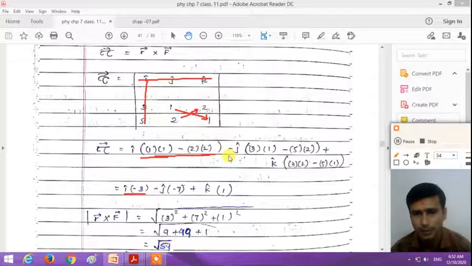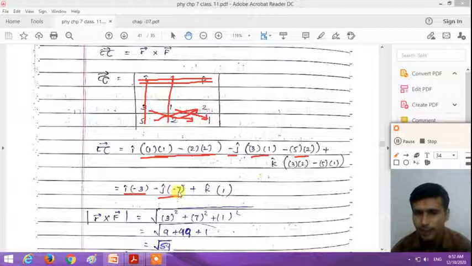Similarly, put a minus j here. Eliminate the row and column containing j and cross multiply the components from left to right. So 3 into 1 minus 5 into 2. 3 into 1 is 3, minus 5 into 2 is 10. 3 minus 10, we get minus 7. So minus j times minus 7.